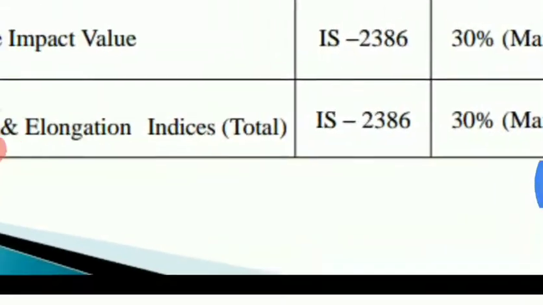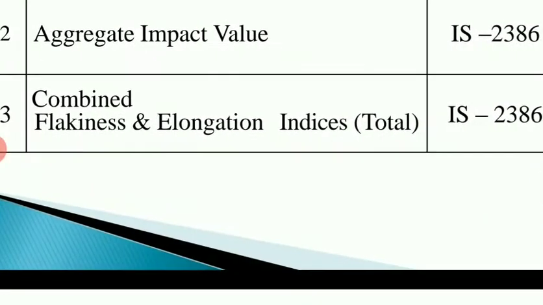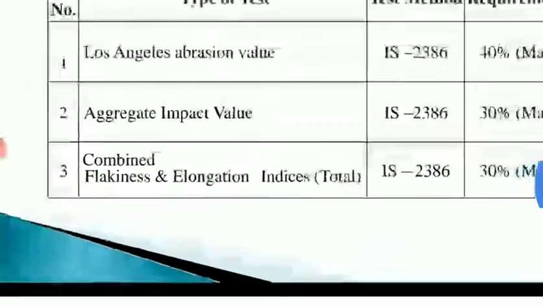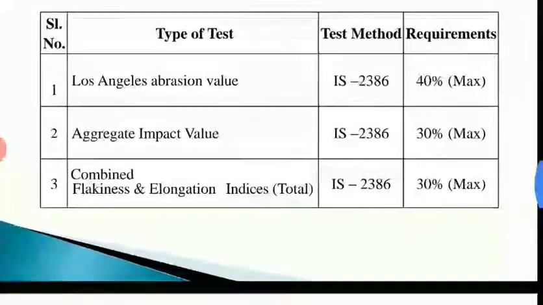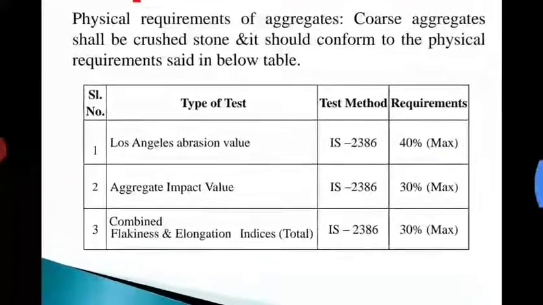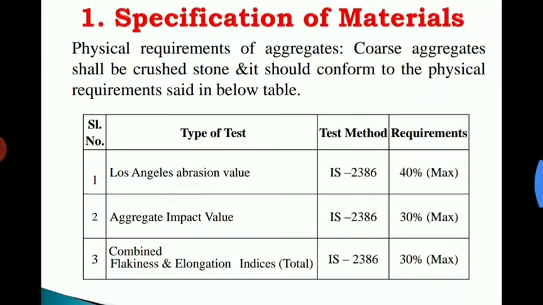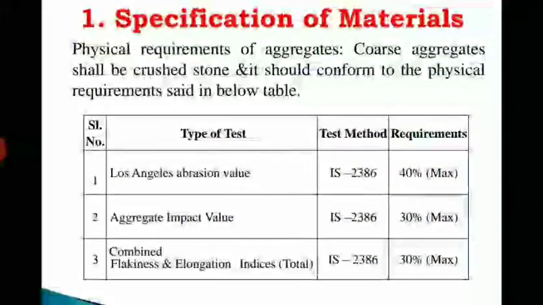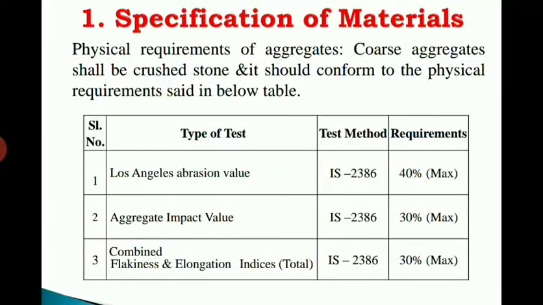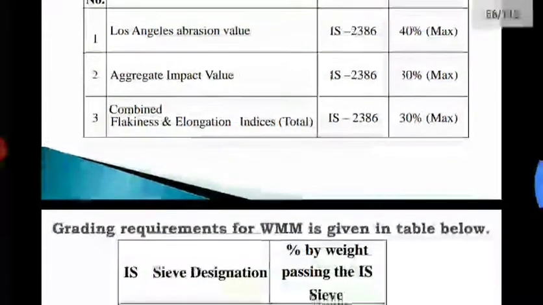Similarly, the combined flakiness and elongation indices, that is the total indices we are going to conduct, as per IS 2386, and a maximum of 30% will be the limit for this total combined index. Okay, so the aggregates we are going to use should conform to all these results, that is Los Angeles abrasion value, aggregate impact value, and combined flakiness and elongation indices.